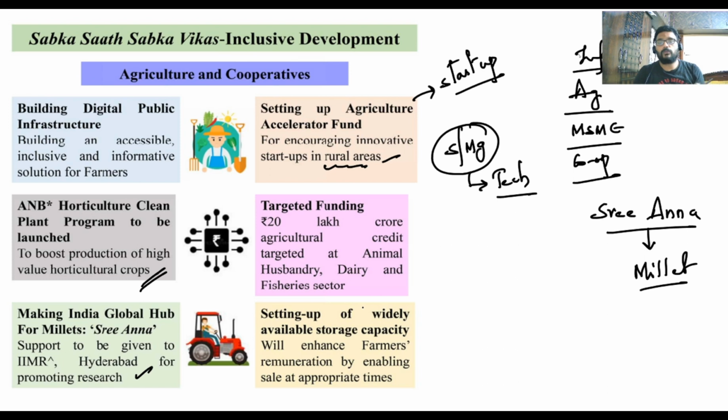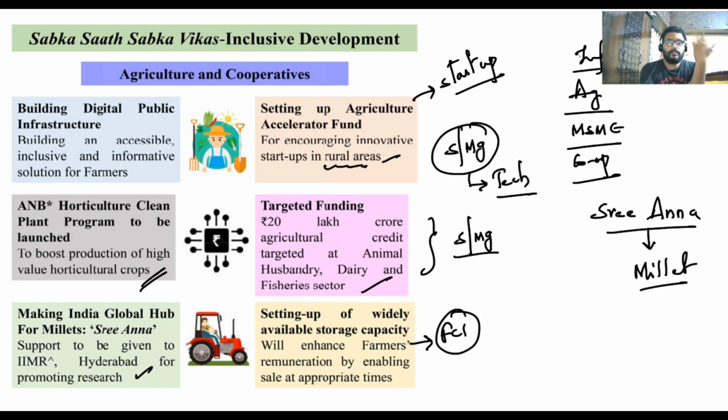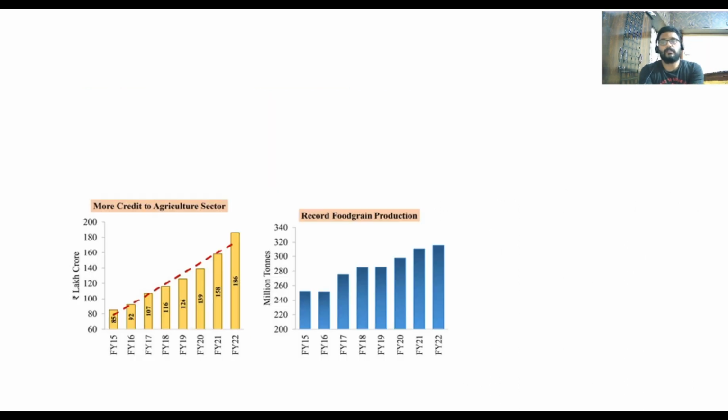Next, 20 lakh crores of agriculture credit has been targeted at animal husbandry, dairy and fishery sector, which means that the government is coming up with various reforms which are promoting mainly the small and marginal farmers. Next, setting up of widely available storage facilities. That means we actually lag, because what all we have is stored with FCI. Now, for any additional production or productivity, we need storage houses, warehouses, etc. So such kind of promotion is being provided by the government.